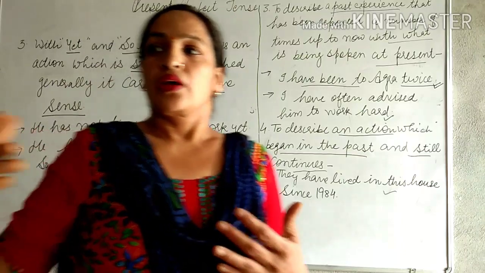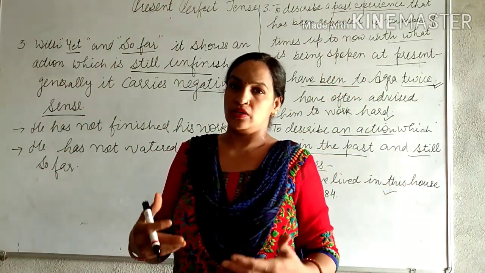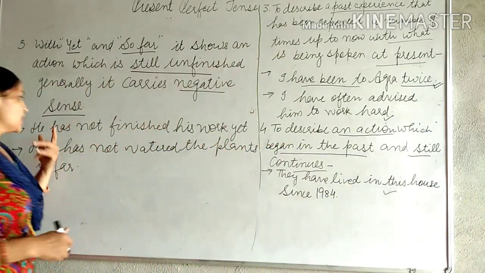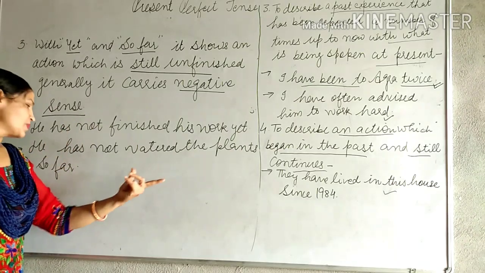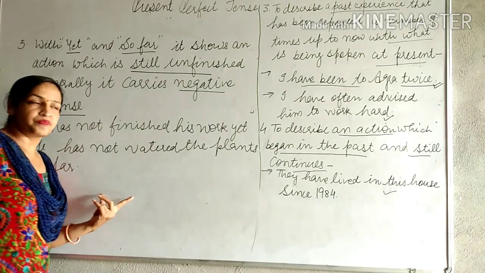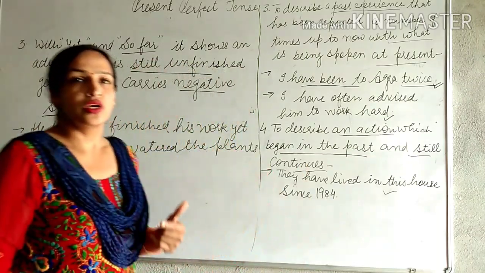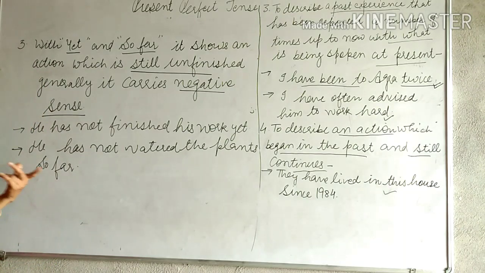Suppose, I have not completed my work yet. अभी तक मैंने अपना काम कंप्लीट नहीं किया है. He has not finished his work yet. He has not watered the plants so far. I have not revised my lesson which I have done so far. जो अभी तक काम किया मैंने वो रिवाइज नहीं किया है.